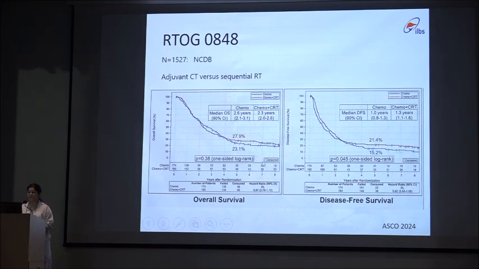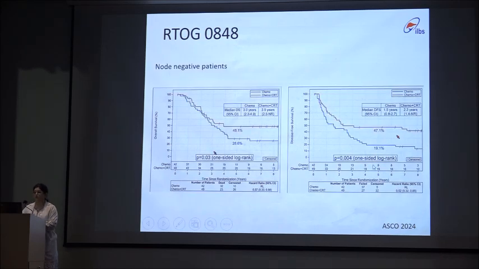On long-term survival, there was similar overall survival in the two groups, but the disease-free survival was better in the patients who received chemoradiation therapy as compared to chemotherapy alone. Further, on subgroup analysis, they found that node-negative patients benefited with the addition of sequential radiation therapy in terms of overall survival and disease-free survival.